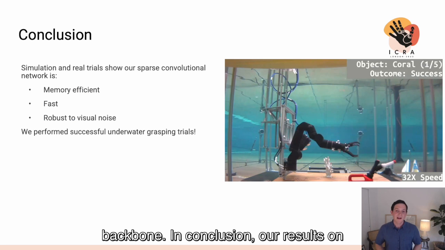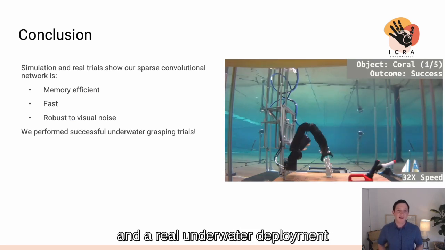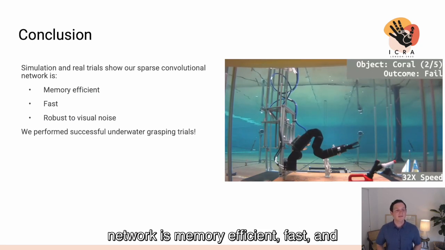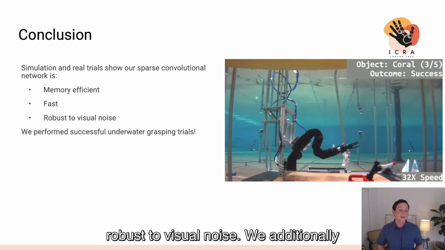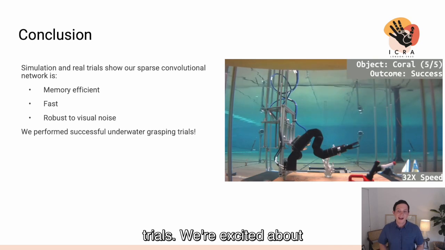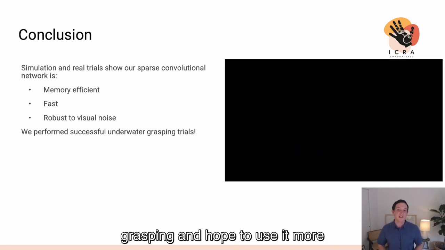In conclusion, our results on the simulation-based Acronym dataset and a real underwater deployment suggest that our sparse convolutional network is memory efficient, fast, and robust to visual noise. We additionally performed successful underwater grasping trials. We're excited about spatio-temporal sparse convolution for grasping and hope to use it more frequently in unstructured environments.